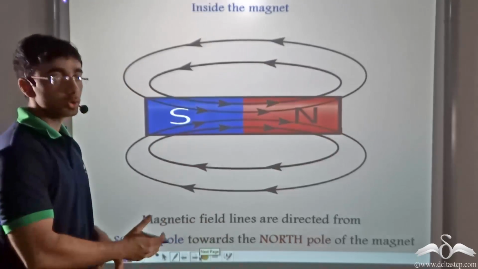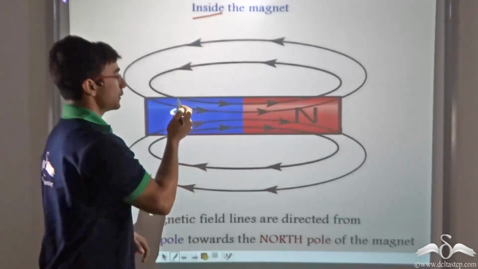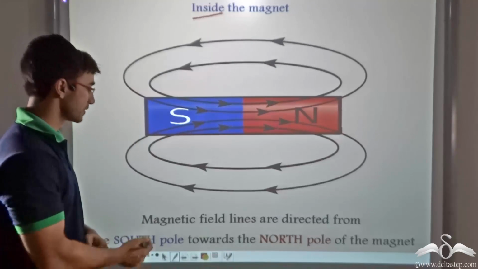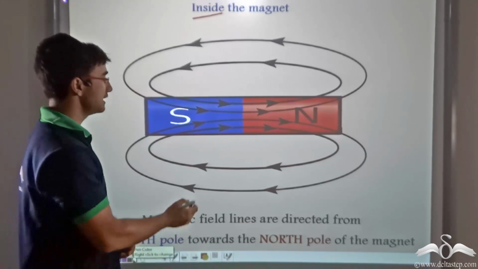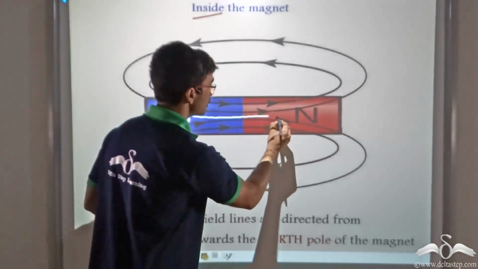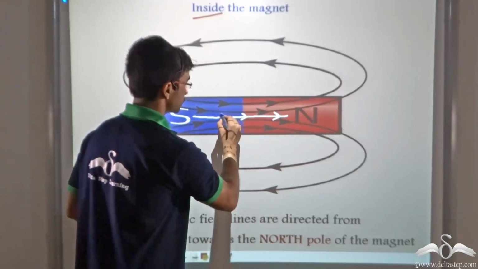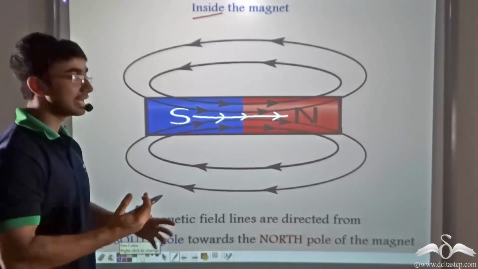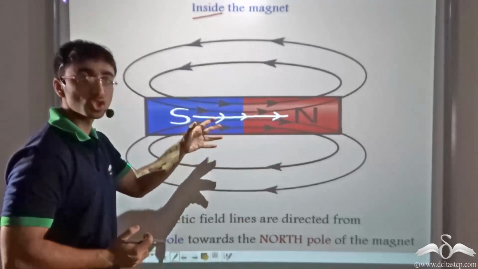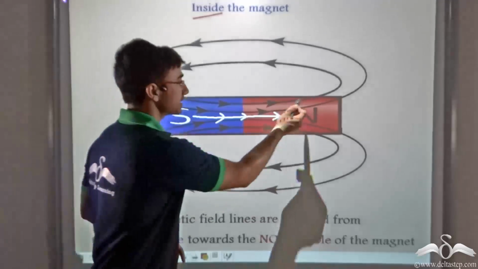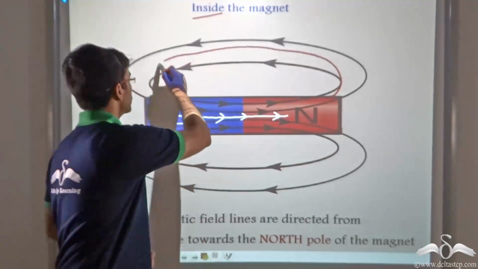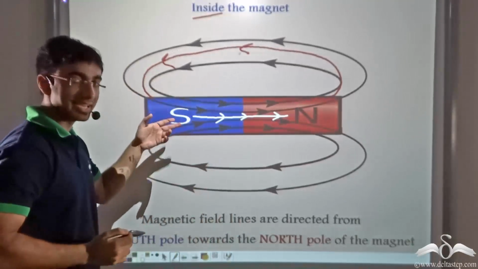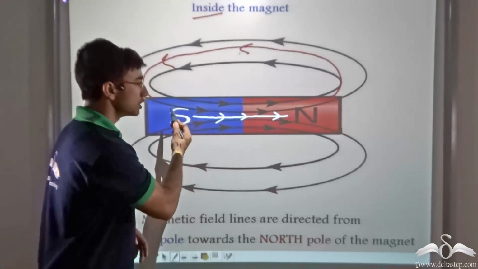To know this, we go inside the magnet. Now as you can see, inside the magnet the exact opposite thing happens. Over here the magnetic field lines travel from the South Pole to the North Pole. Now as you can see, this ensures that the magnetic field lines are continuous, that there is no breakage, because they start at the North Pole and go all the way to the South Pole outside the magnet, and once inside they move from the South Pole to the North Pole.